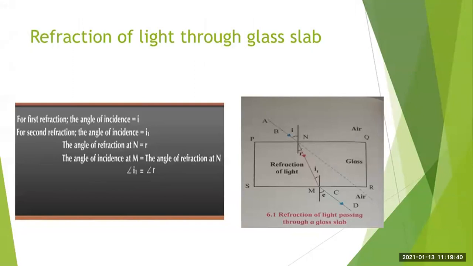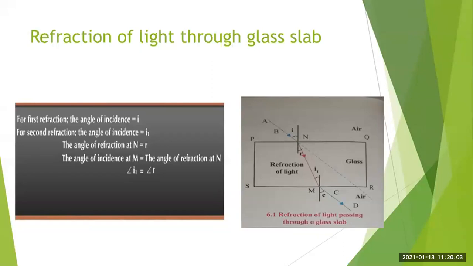Okay, so up till now we have seen how the refraction occurs in the glass slab. So two refractions occur in the glass slab. One refraction while passing from air medium to glass medium, and the second refraction occurs when the light rays pass from glass medium to the air medium.